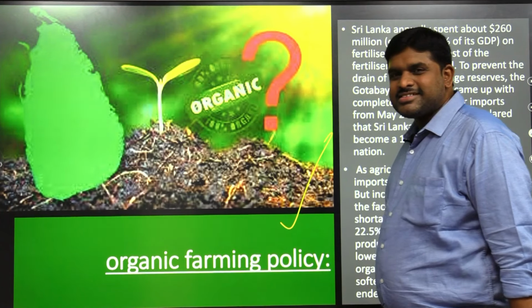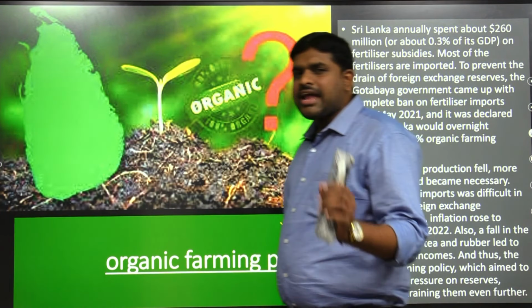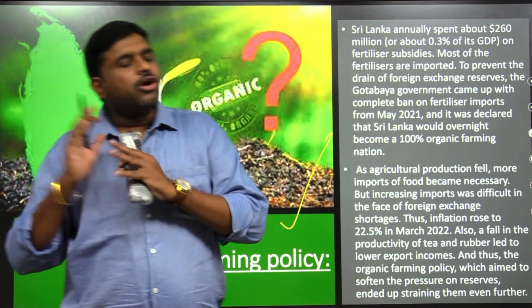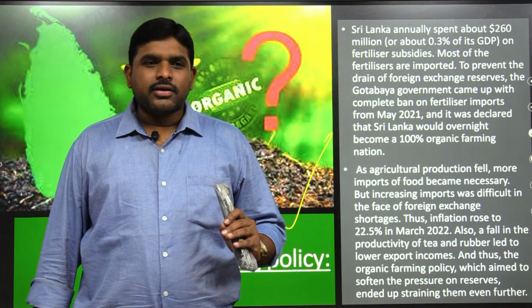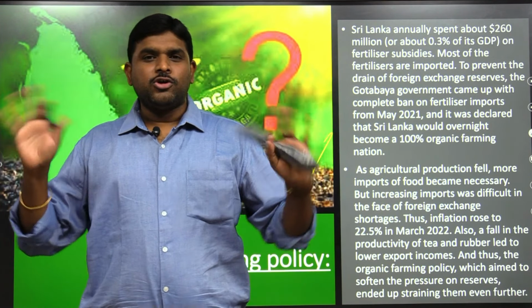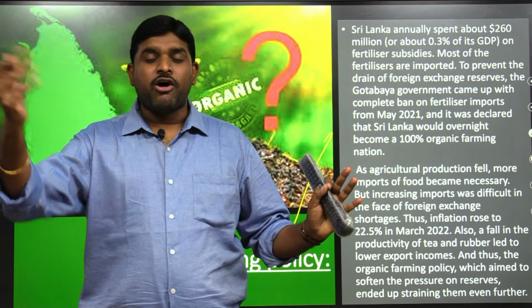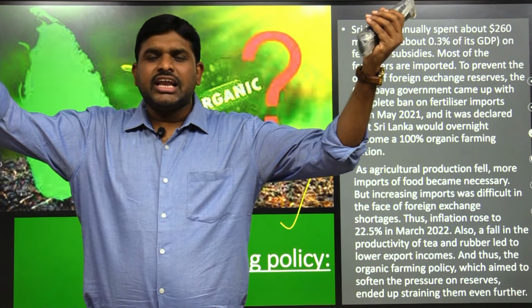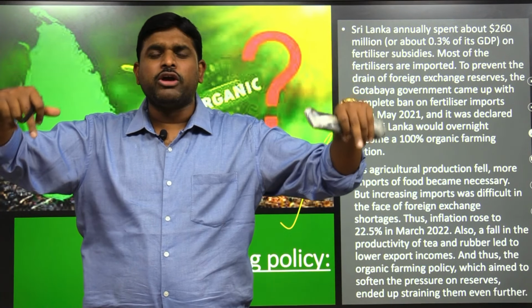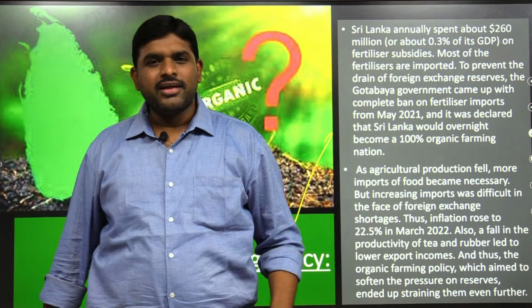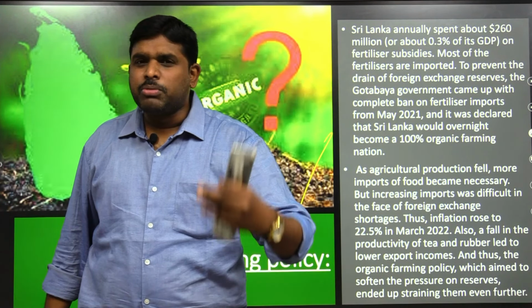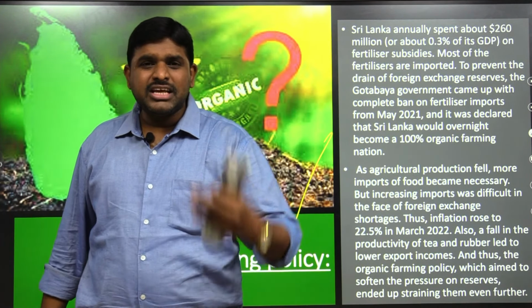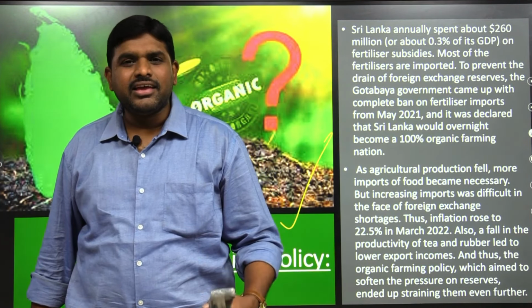The big thing, the very big thing, is the organic farming policy. On a sudden night, the president got up from sleep, and he got an idea. Now onwards, no synthetic fertilizers. We will go only for organic fertilizer. And he told across the country, total ban on synthetic fertilizers. We will be going only for organic farming. You know, with organic farming the output will be less. The agriculture production will be less. The yield will be less. So the farmers were angry.